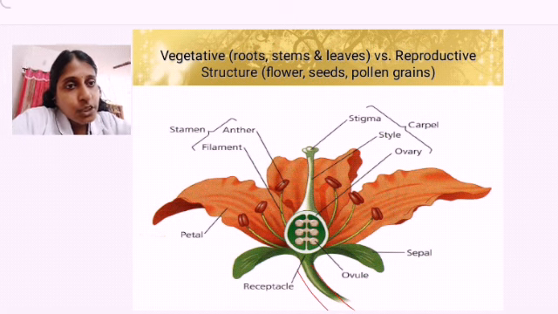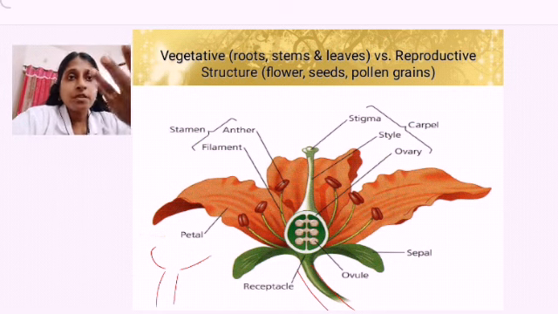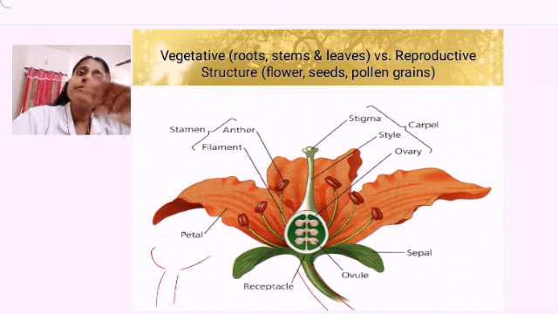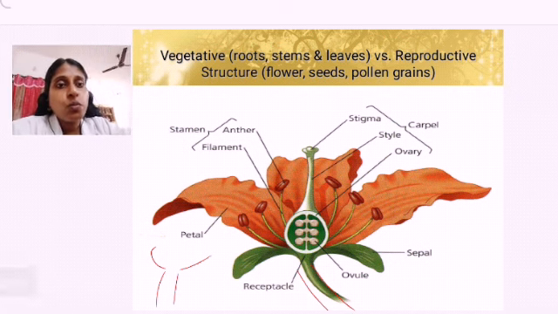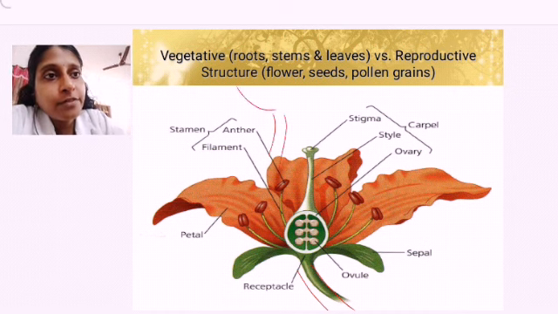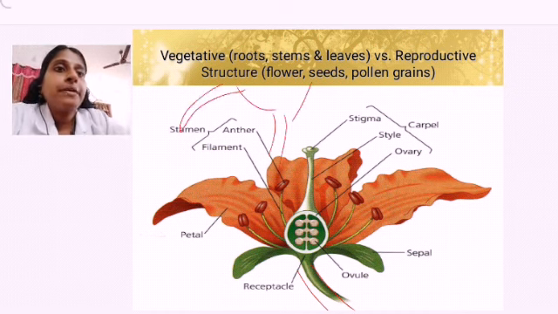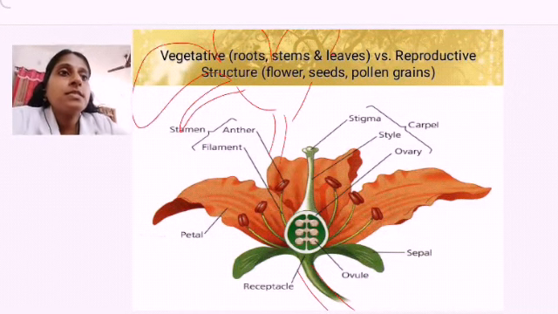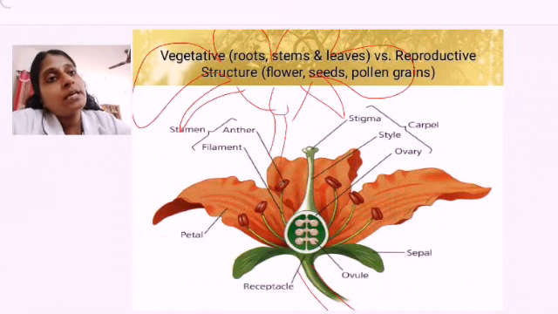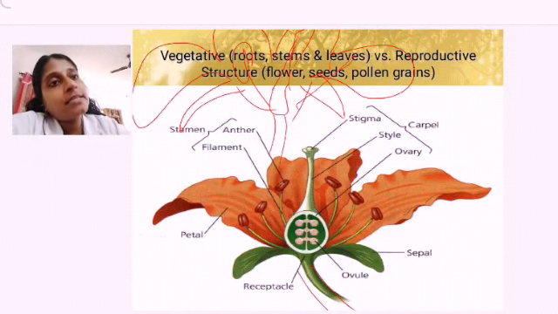This pedicel is leading to a cup-like structure. That cup-like structure we call receptacle or thalamus. What do we call it? Receptacle or thalamus. In this thalamus only the different parts of the flower are arranged. What all parts of the flower are arranged? We will see. So, this is the pedicel and thereafter this is the thalamus. Sepals, petals. Thereafter you can find the ovary, style, stigma, and anthers like this.